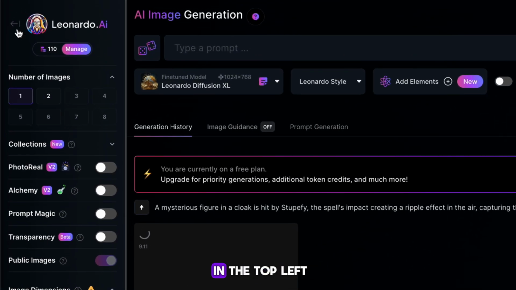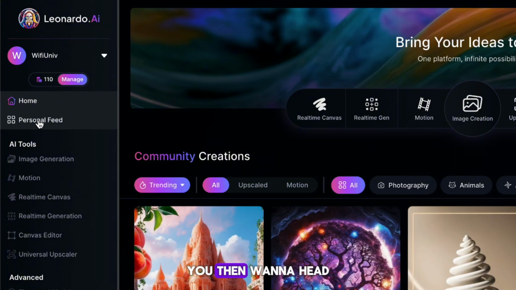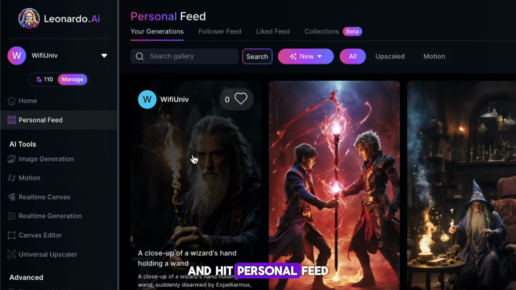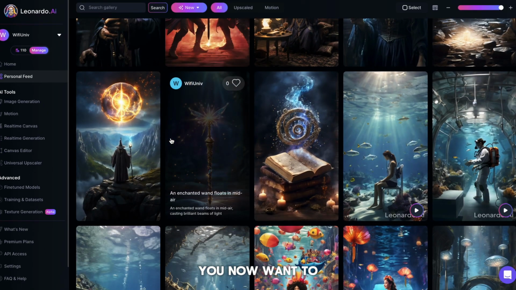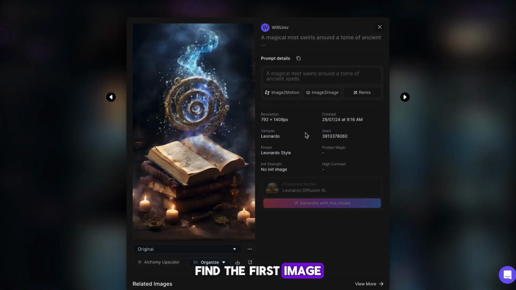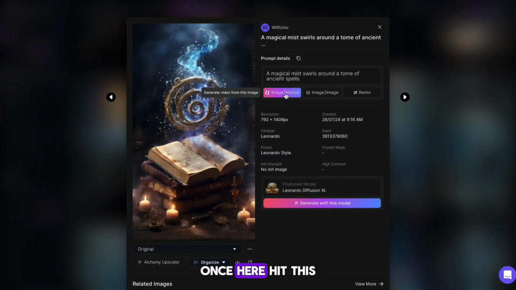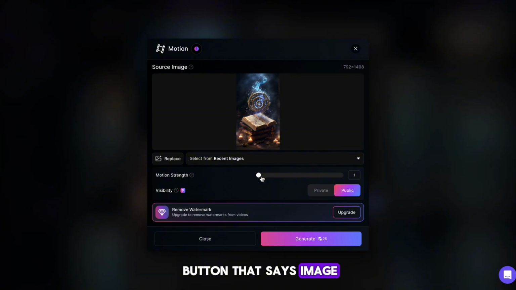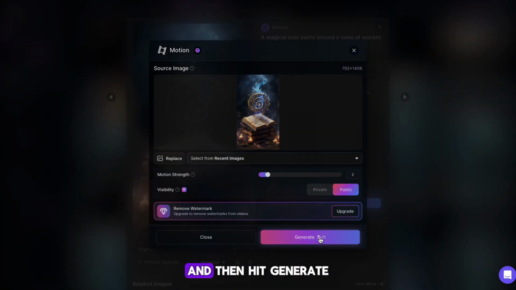Hit this back button in the top left to go back to the main page. Once back on the main page, you then want to head just below the back button and hit Personal Feed. Once here, you now want to scroll down, find the first image we created, and click it. Once here, hit this button that says Image to Motion. On the next page, drag the strength all the way to 2, and then hit Generate.